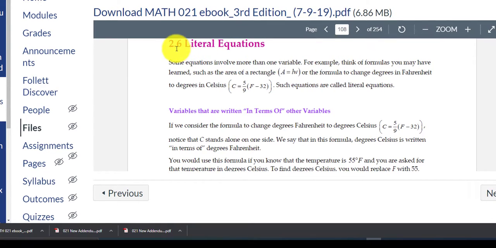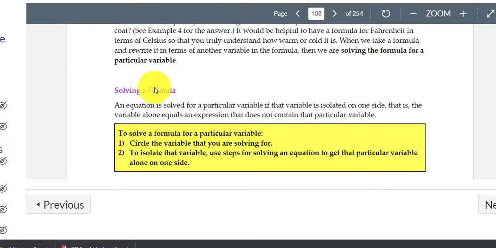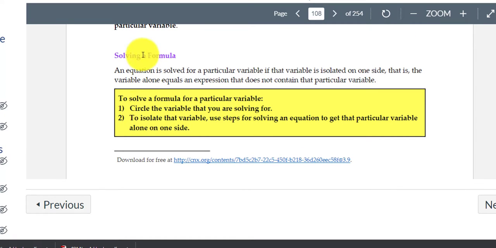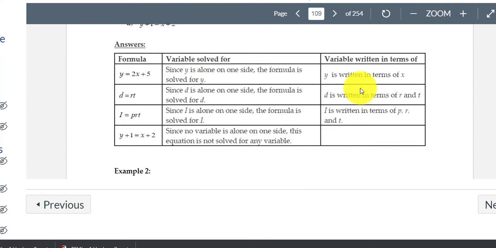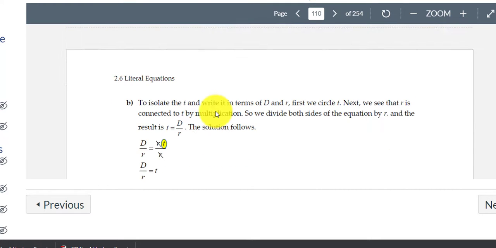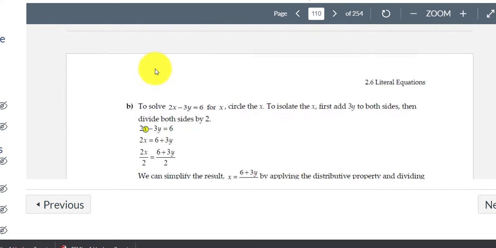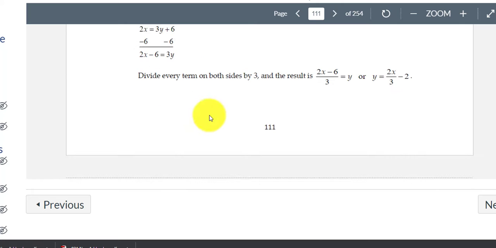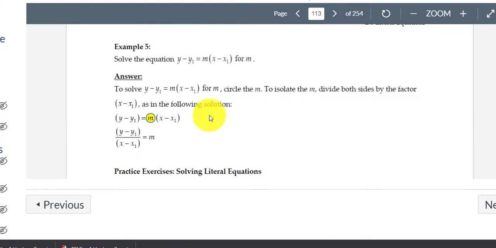So, for example, if we're going to cover section 2.6, I'd want you to find 2.6 in the ebook and just start reading through the book. There's some really nice problems in here, nice examples. The solutions are here, right? It tells you the steps to solving a formula. So the first thing I want you to do is read through the book. And then after you look at the examples, the answers to the examples, I'm going to want you to watch some videos to reinforce what you've read and then answer the questions in the lab. Right, so all of this is section 2.6.